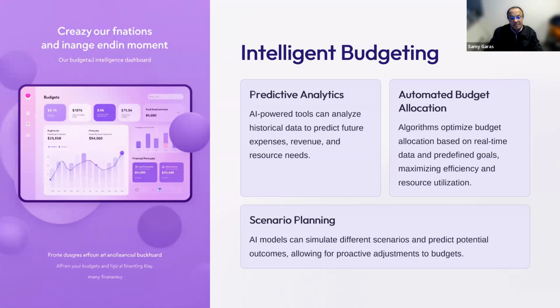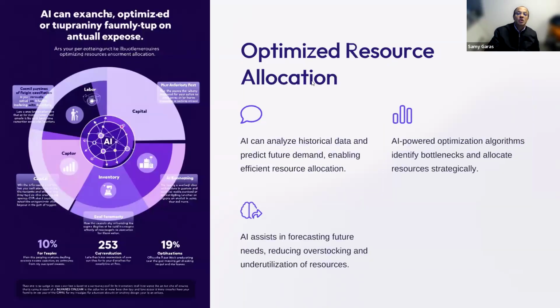So AI has been using scenario planning effectively, and this can help us make use of every resource we have, whether fixed assets, labor, cash, or inventory, and this can help the company achieve its goal with the minimum amount of consumption. AI can analyze the historical data, predict the future demand, and enable efficient resource allocation. It can optimize the algorithm, identify where the bottleneck in the production is, and allocate the resources strategically.